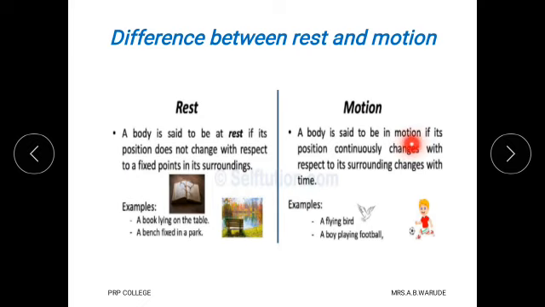Opposite to that, motion. A body is said to be in motion if its position continuously changes with respect to its surroundings, that is, changes with time. Here the position of the body is not fixed. When a body is at rest, it is not changing its position. But when a body is in motion, then that body changes its position. Examples of motion are a flying bird in the sky, and a boy playing football.